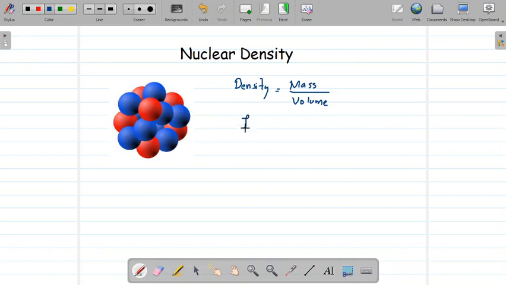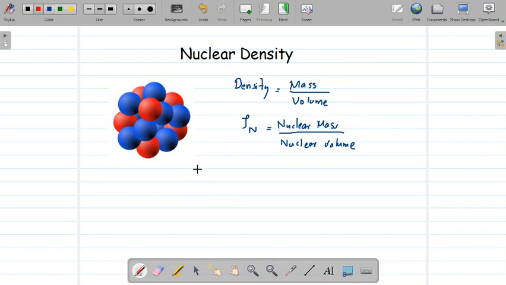The nuclear density rho n can be defined as nuclear mass divided by nuclear volume. So this is the equation for the density of the nucleus. Let us try to find out the value of nuclear mass and nuclear volume.